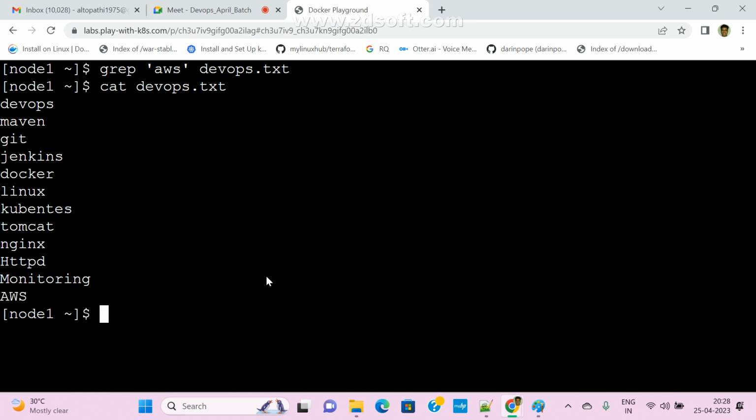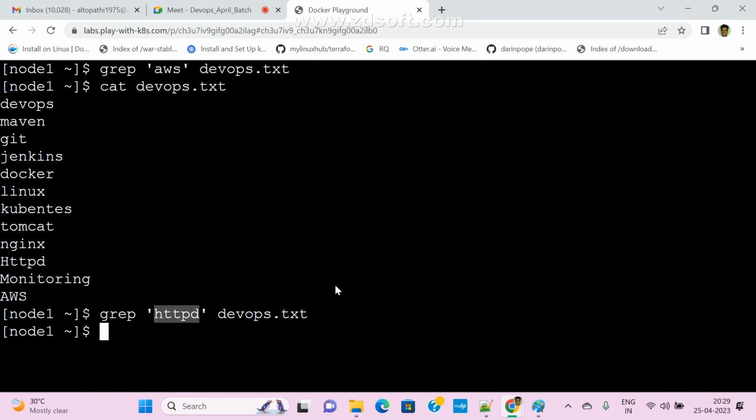Now let me take one more string also. See here, grep, I am giving httpd and file name devapps.txt. I am not getting anything because this is case sensitive. The first letter here is a capital H, but I passed a small letter. It won't accept.